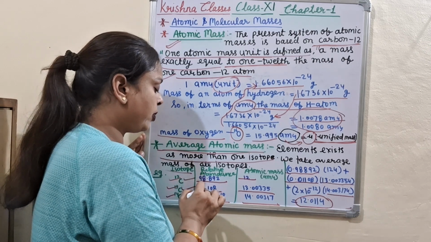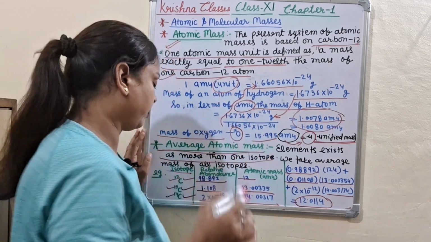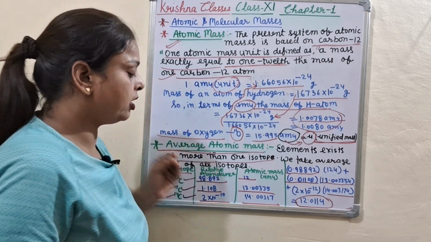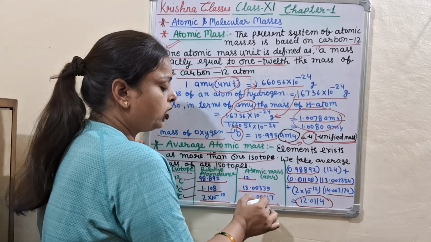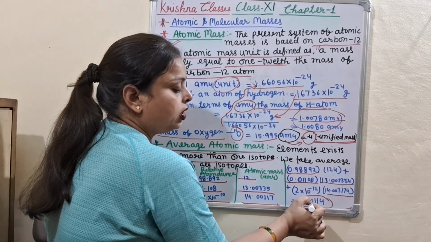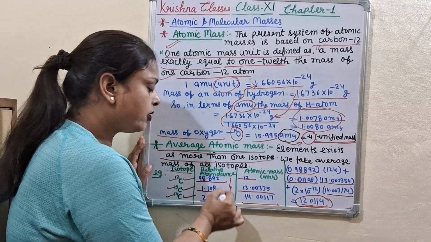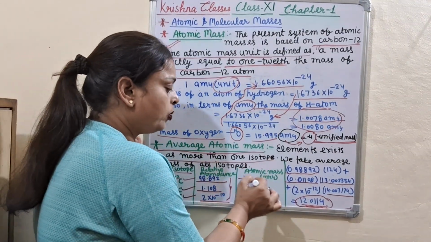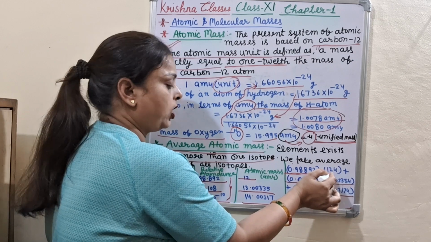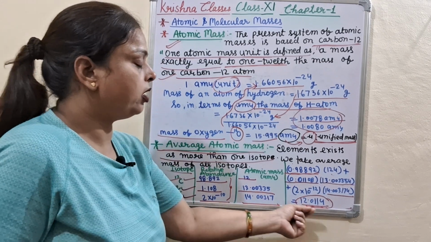Carbon-13 relative abundance 1.108 and atomic mass 13.00335, and carbon-14 relative abundance 2 into 10 to power minus 10 and atomic mass 14.00317. So the average atomic mass of carbon is 12.011. How can we calculate it? Each relative abundance is divided by 100, multiplied by its atomic mass, and then the results are added: carbon-12, then carbon-13, then carbon-14, and then we get that.